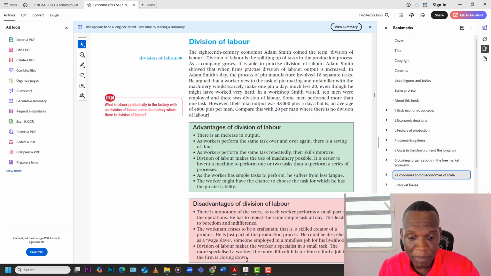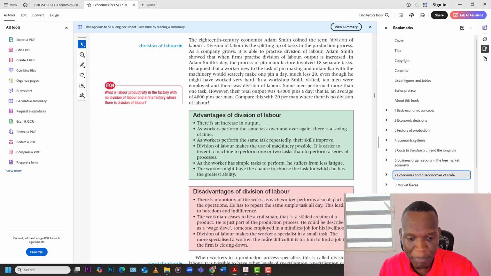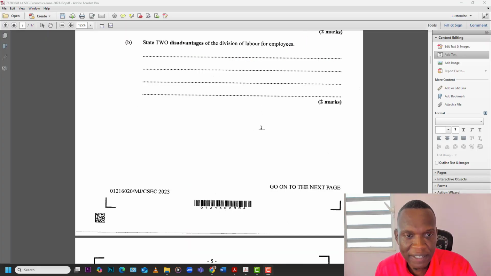And then division of labor makes the worker a specialist in a small task. The more specialized a worker, the more difficult it is for him to find a job if the firm is closing down. Because he focuses on just one skill, the variety of skills he can have is diminished. If you were to lose that job, your skills would not be able to translate to a new area. So those are some of the disadvantages of division of labor.